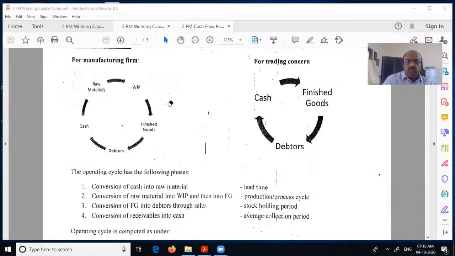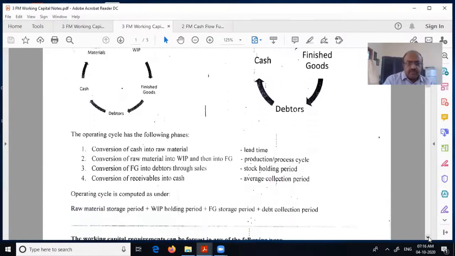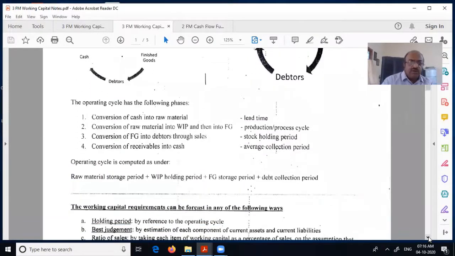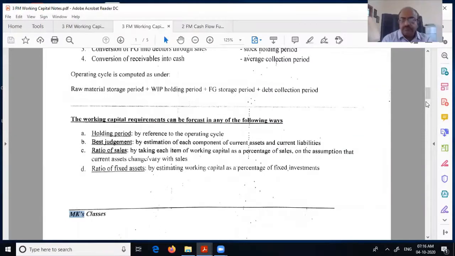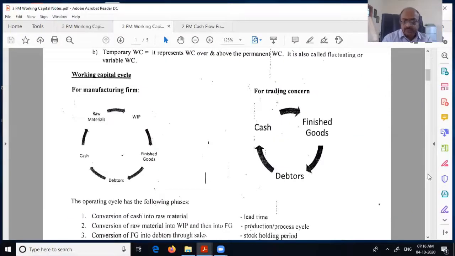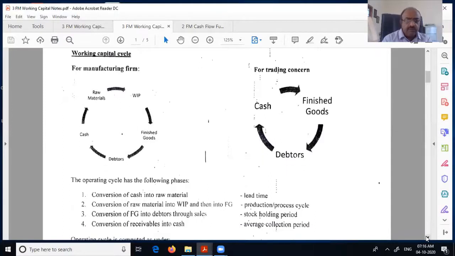First is what are the operating cycles that are involved in working capital. As we saw, conversion of cash to raw material, that is this one.